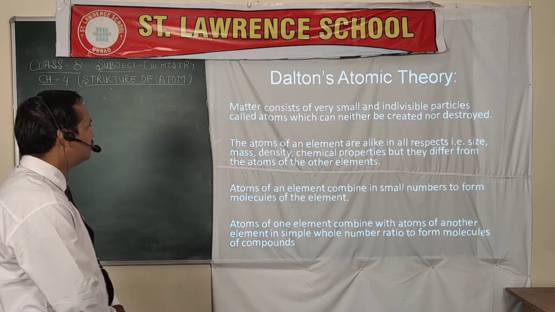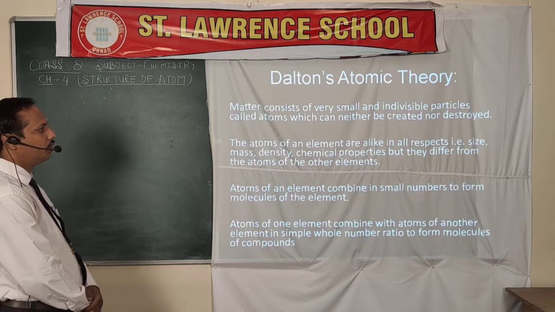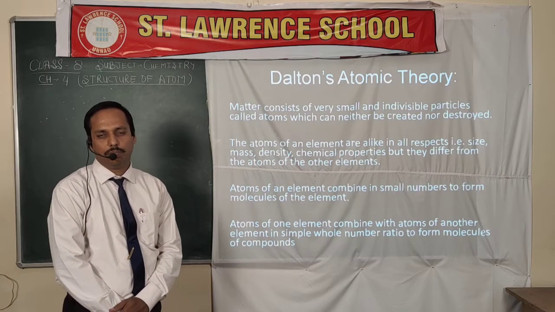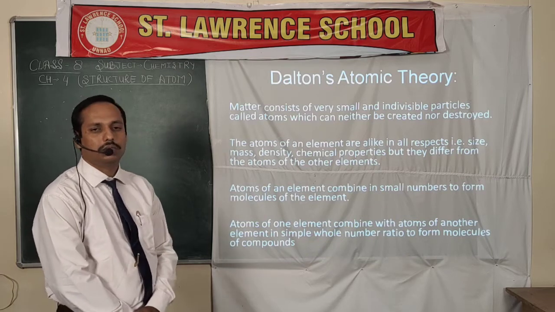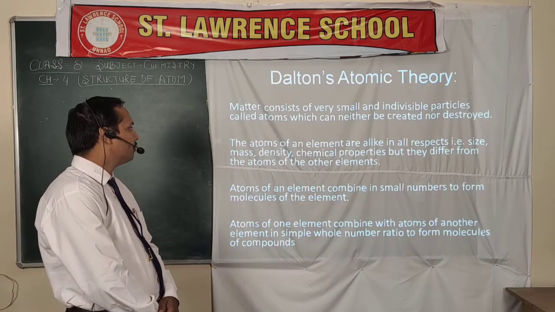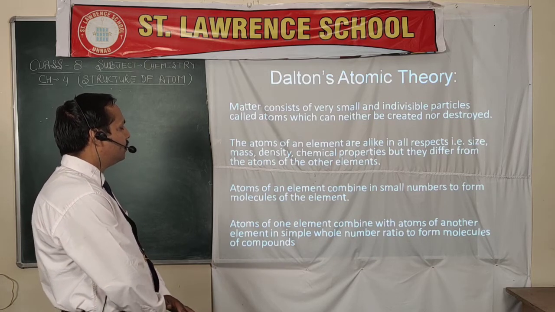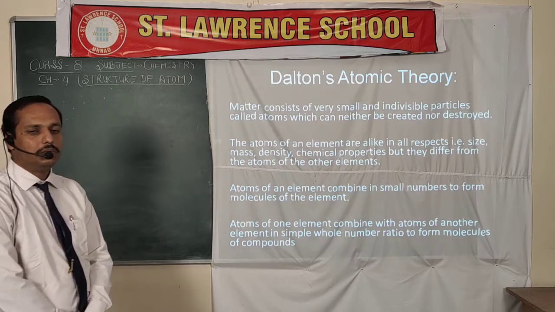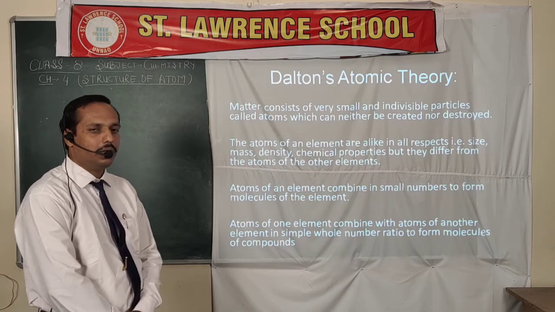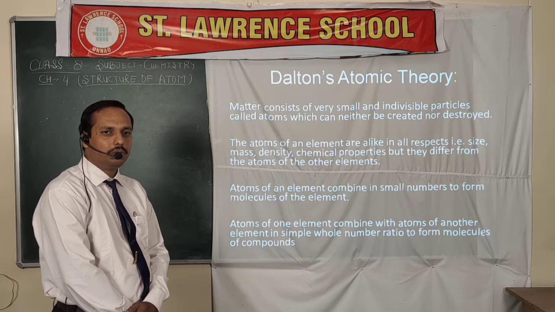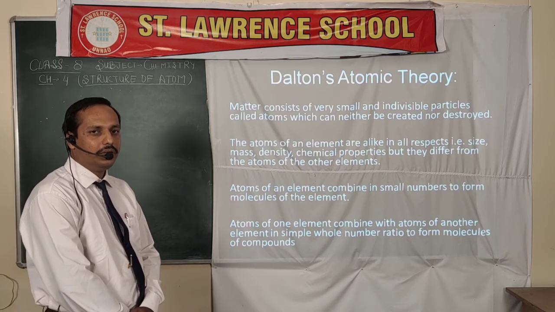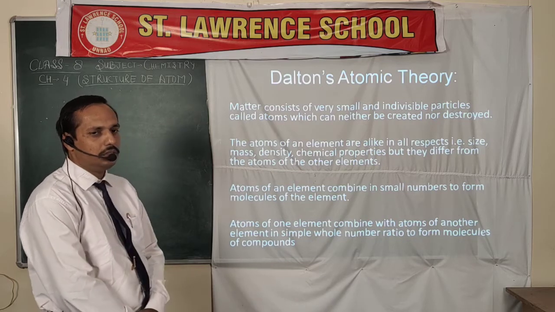Regarding this theory, atoms are the smallest part of a substance or matter. These are tiny particles that cannot be further divided. The atoms of an element are alike, but the atoms of different elements are different from each other.